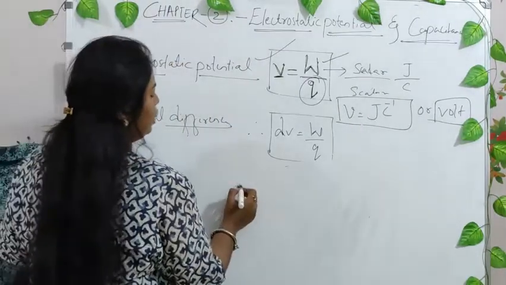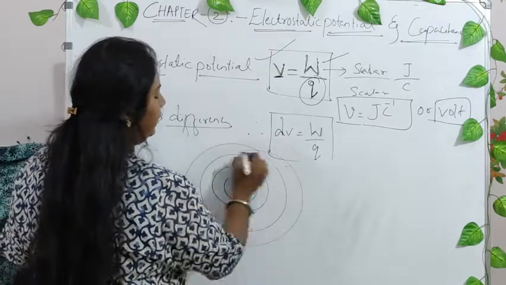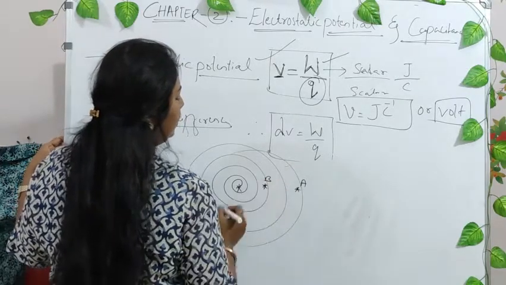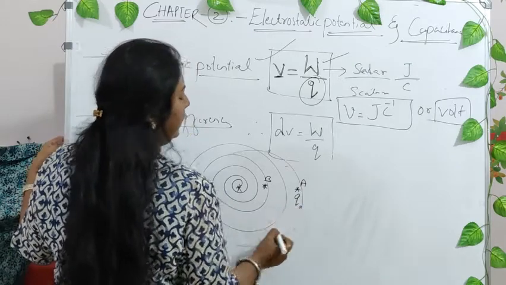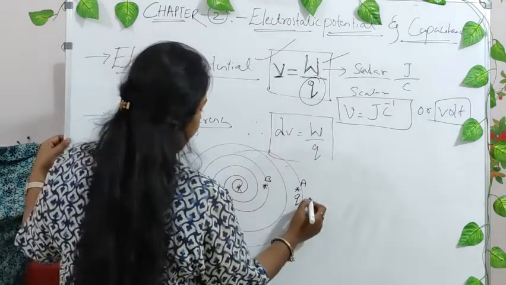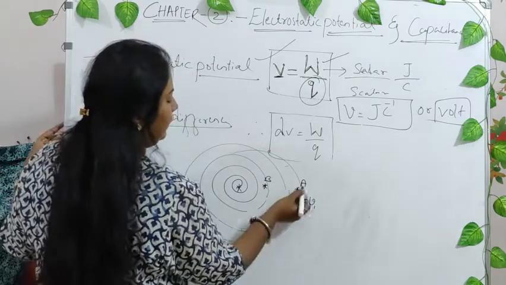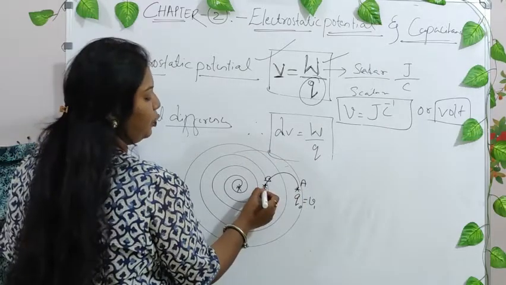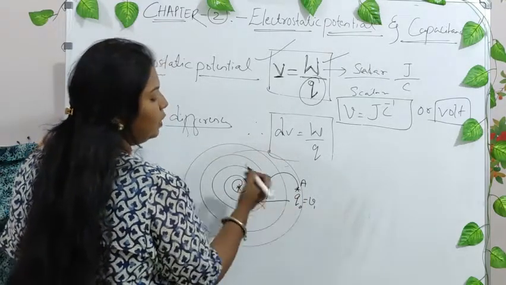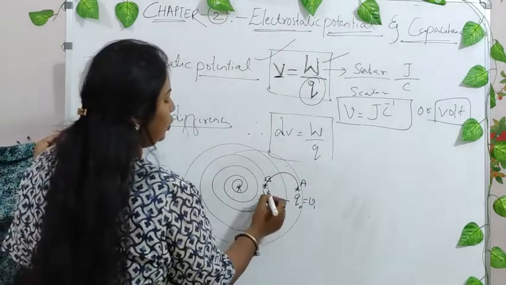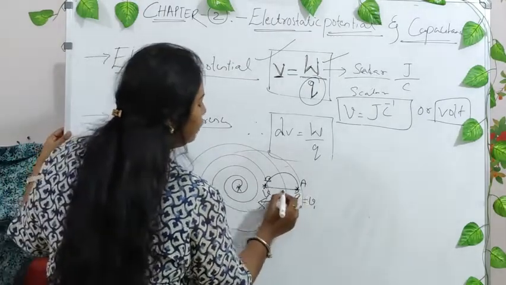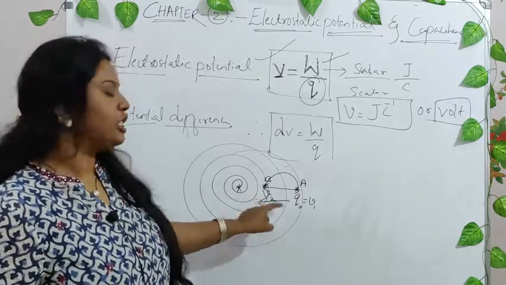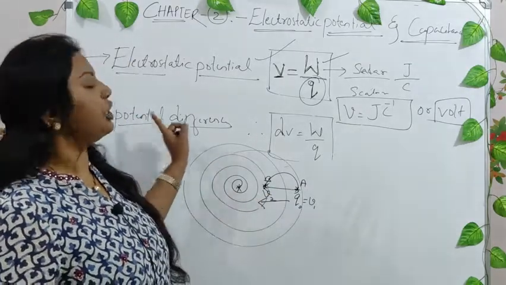Say you have a charge, and it has some electric field. Initially the test charge was at this particular point, say A. You have another point B. When it was at A, it had some potential, say V0 or V1. When you move this charge to this point, you move against the electric field, so some work is done. So now it has another potential V2. The potential difference between the points A and B, when the test charge is moved in an electric field, is called potential difference.